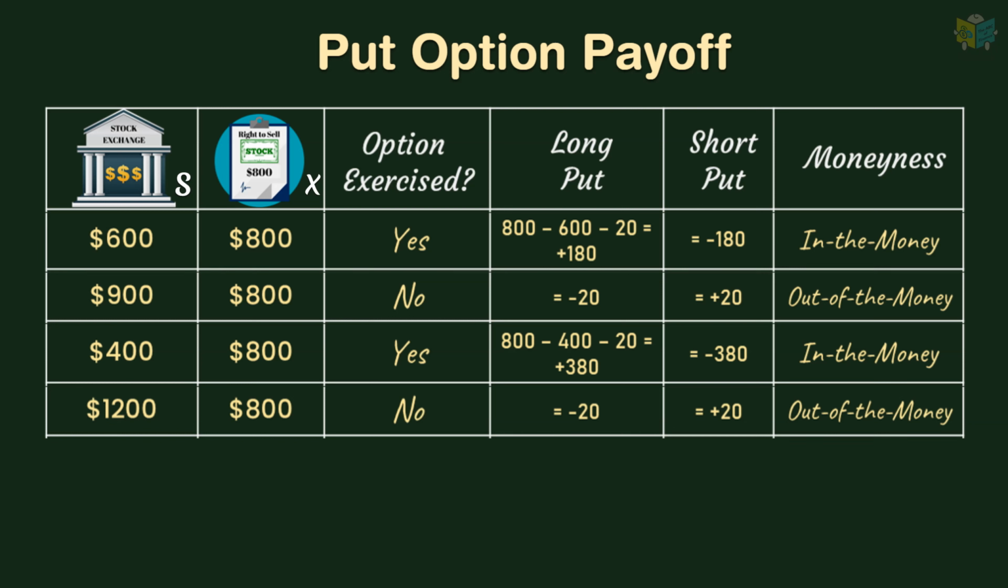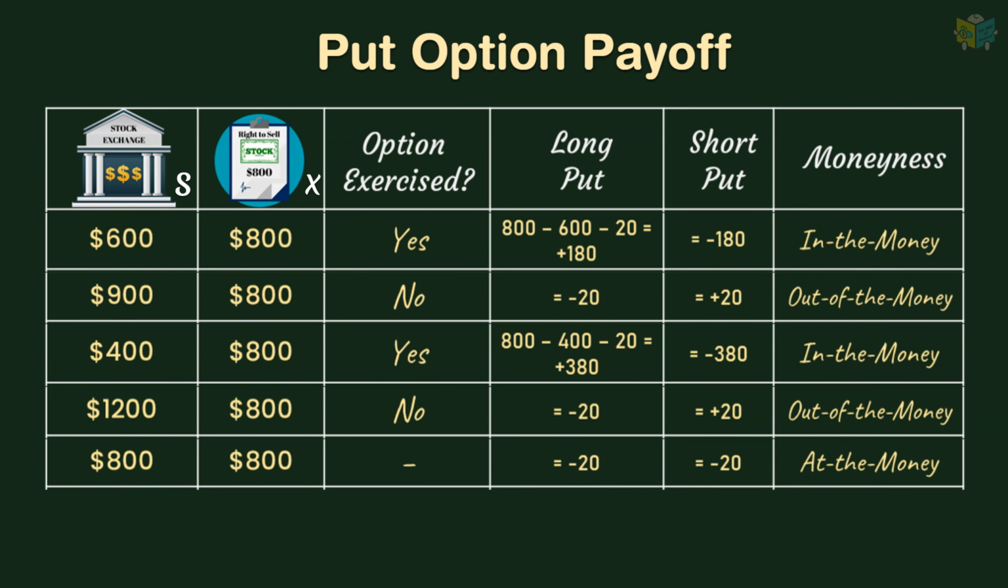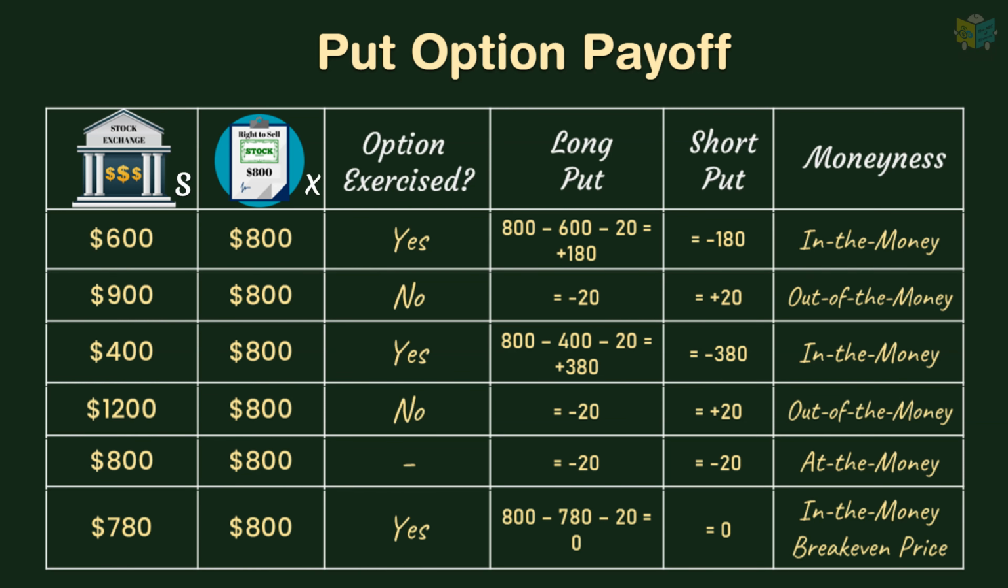The option is OTM. If the stock price remains at $800, Kim will still lose the $20 premium paid. The option in this case is at the money. If the stock price falls to $780, Kim will exercise the put option. But in this case, 800 minus 780 minus 20 is equal to 0. And this is the break-even price. At this price, neither party makes any profit or loss. The option is ITM.